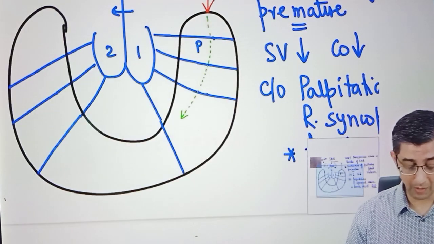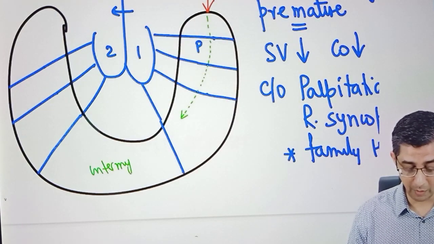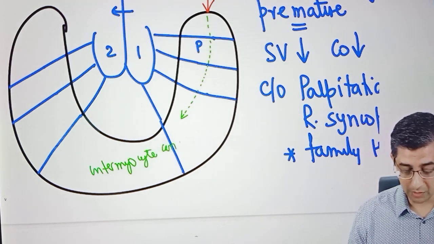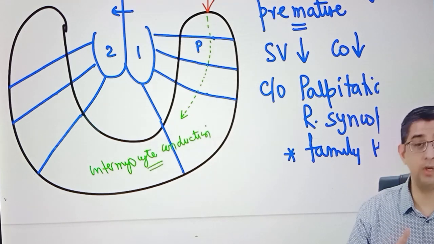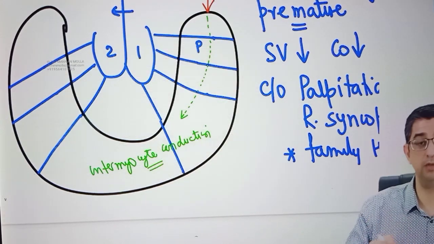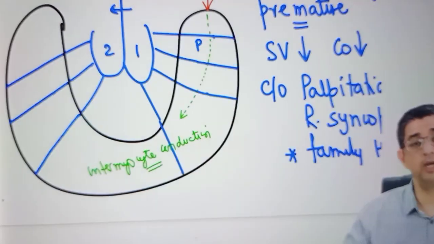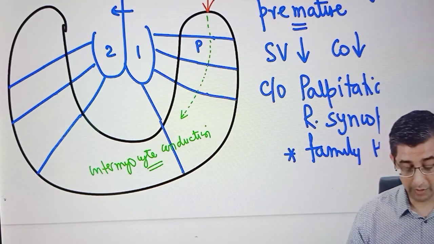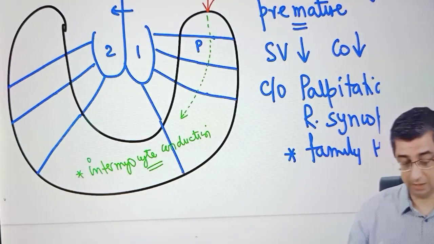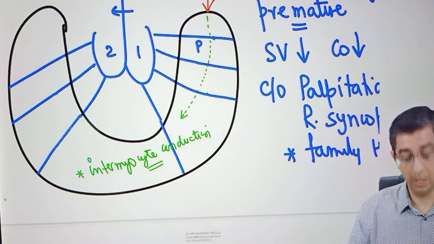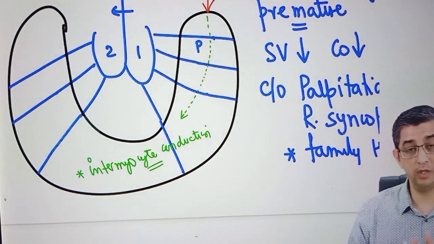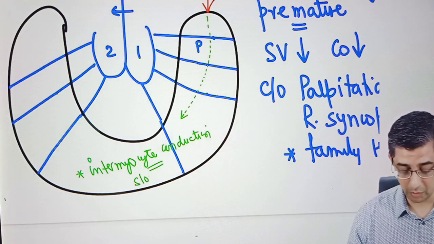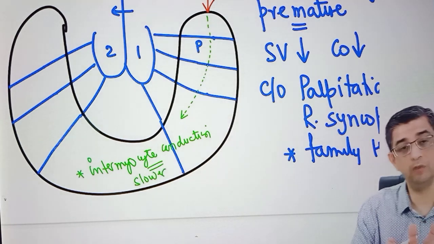Now, what is happening in the heart of this patient is technically called intermyocyte conduction, and the importance of knowing this is that intermyocyte conduction will be slower than the Purkinje. Remember, the physiology guy would have always said the fastest conduction fiber in the heart is Purkinje. Everything else is slower than Purkinje. Therefore, because intermyocyte conduction is slower inside the ventricles, the current will be flowing relatively slower, so the QRS complex duration will be affected in these patients, and the QRS complex will tend to become relatively broader in this condition.